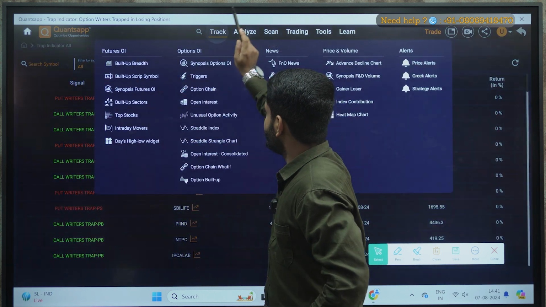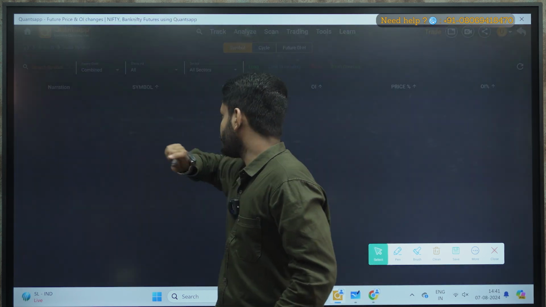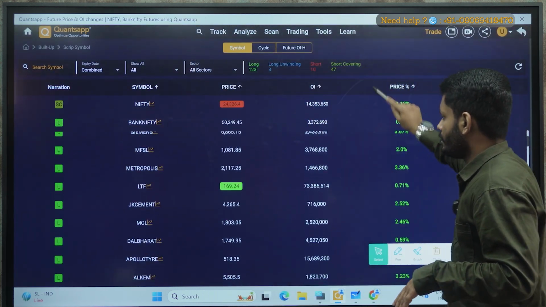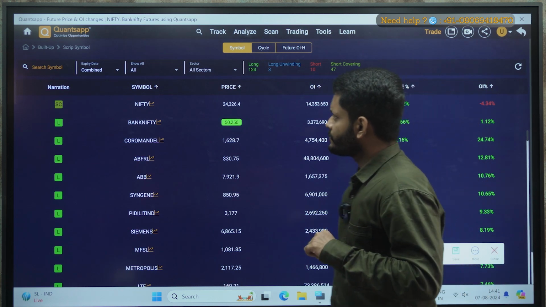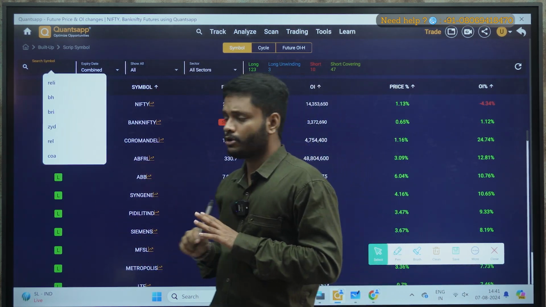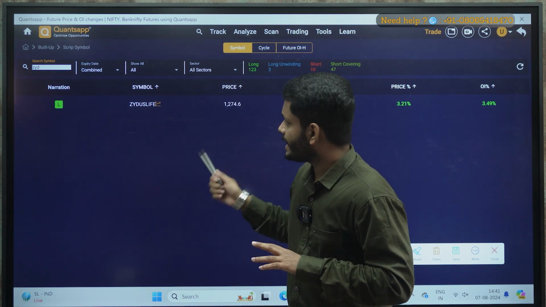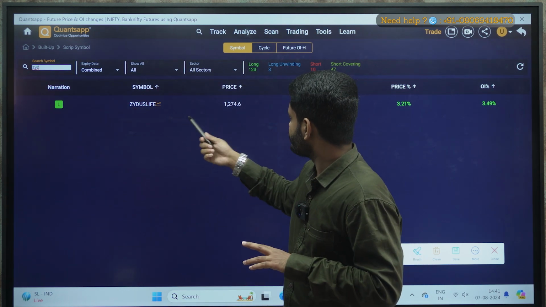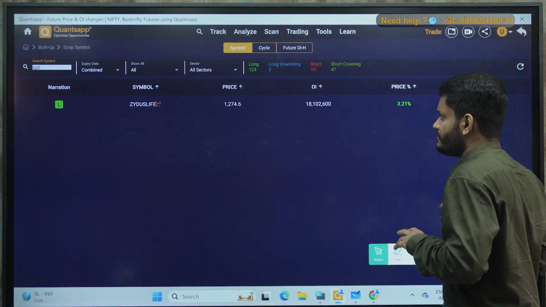Okay, say track, go to built up script. Let me give you an overall idea about what is built up script. See, here there is search symbol. You can go and check out any stock that you want to check. Say this is ZYD, that is Zydus Life. Okay, so Zydus Life, price, open interest, everything you can see.